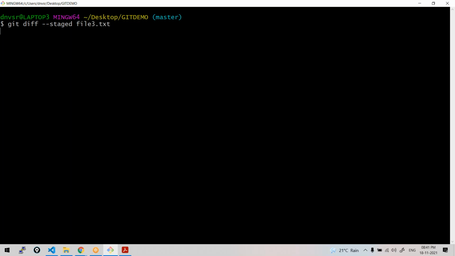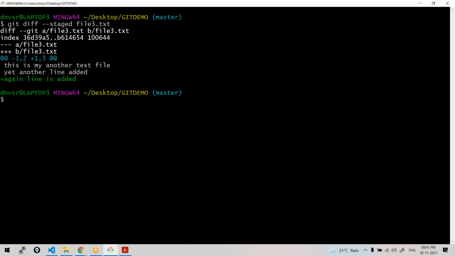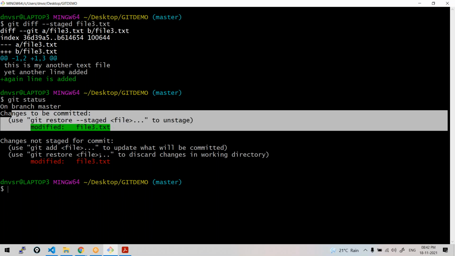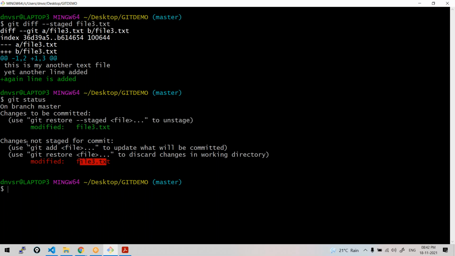Now, the file is having both staged and unstaged changes, correct? At this point, if you check the status, can you see that? The same file, file3, is shown under staged. The same file is shown under unstaged. Means here it represents, give me 1 second.